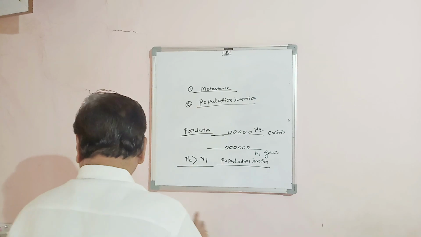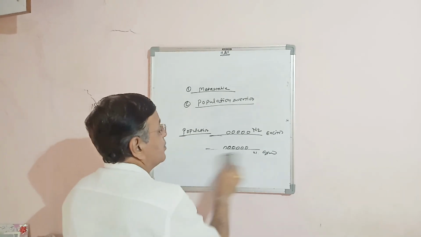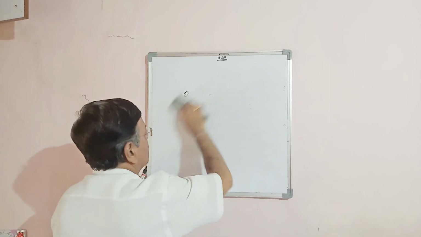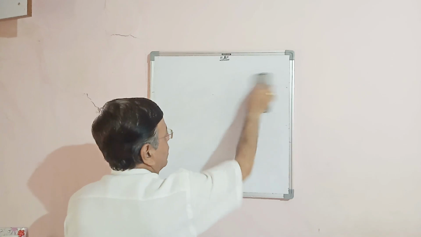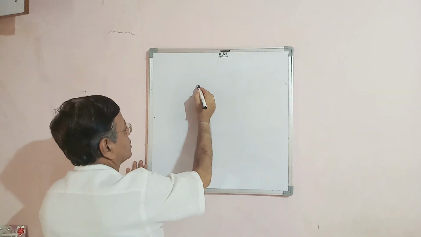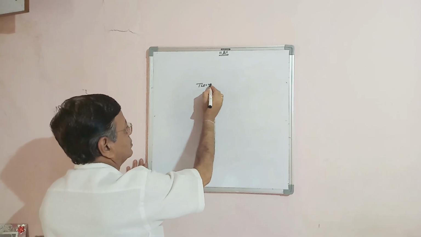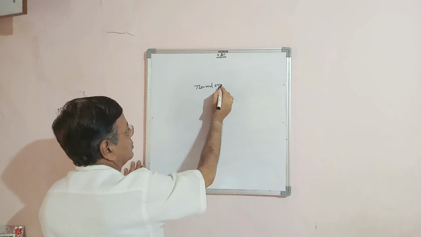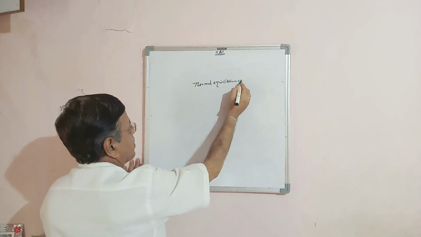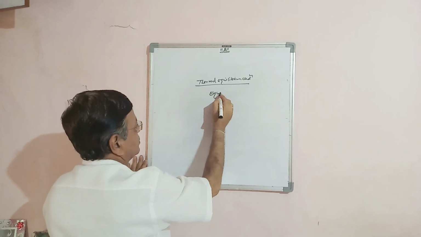Regarding this lasing action, again we have to discuss some important terms, such as what is meant by equilibrium condition, or thermal equilibrium condition, or simply equilibrium condition.